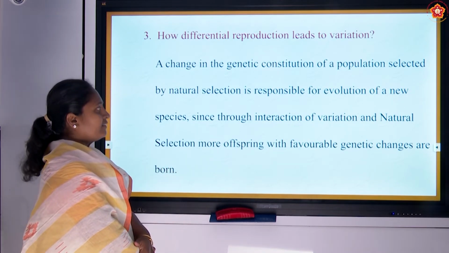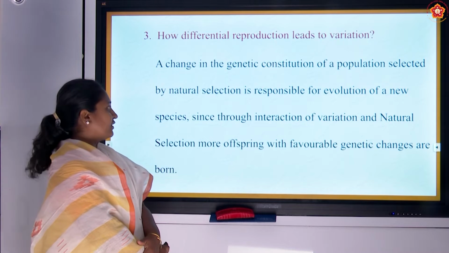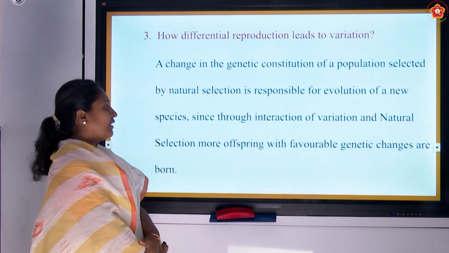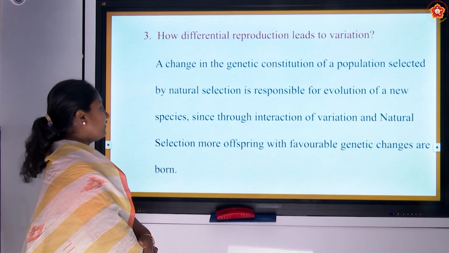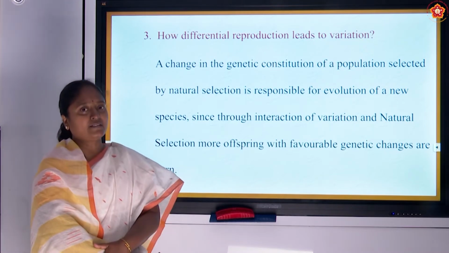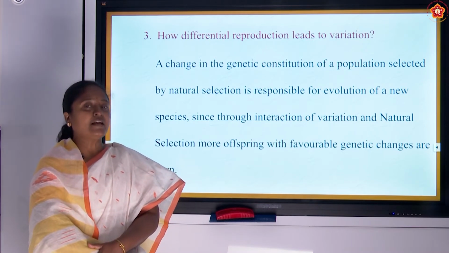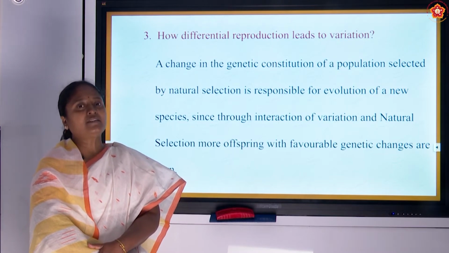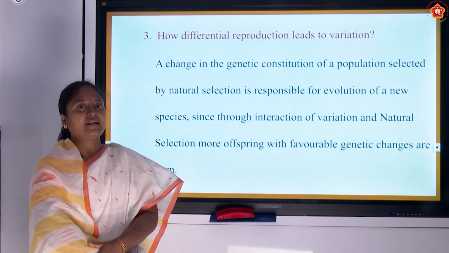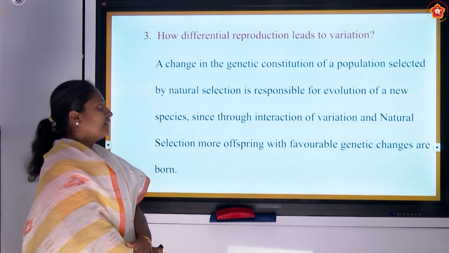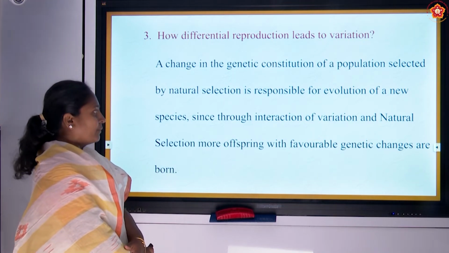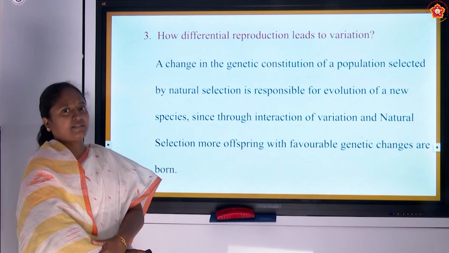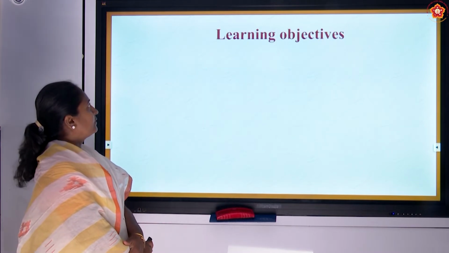And these species will be interacting with each other, that is, the variation which is present in the organisms will be interacting, and nature will select those organisms which are advantageous to be present in that particular situation. Thereby, the organism will exist in that environment and the genetic changes will create a new organism in that environment.